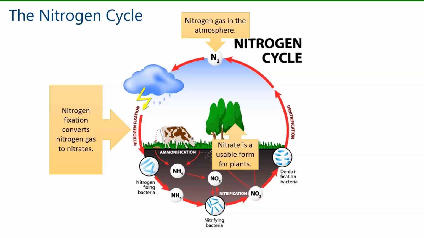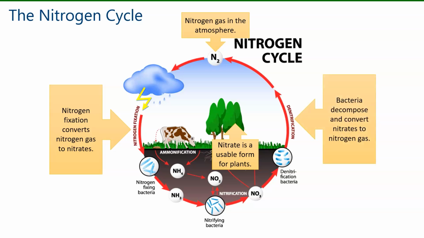Once nitrogen fixation occurs and nitrogen gas is converted to nitrates, the nitrate is a usable form for plants, so they can use this form of nitrogen for their growth and development. Nitrogen gas can be returned to the atmosphere when bacteria decompose and convert nitrates to nitrogen gas. And so the cycle can continue on.